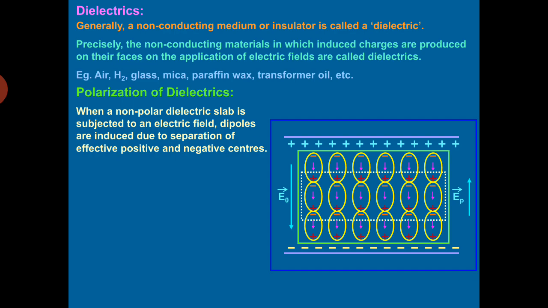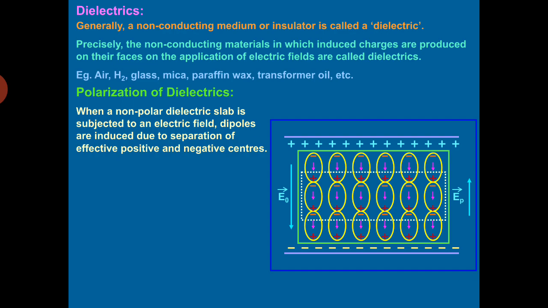Thus, the volume charge density in the interior of the slab, which is made up of non-polar molecules, is equal to 0. There is a net uncancelled negative charge on the left face and uncancelled positive charge on the right face of the dielectric slab.